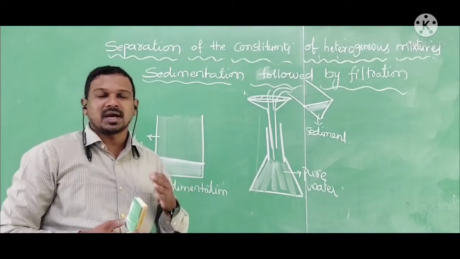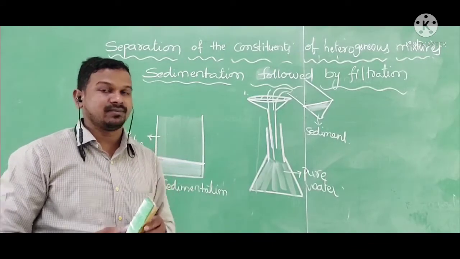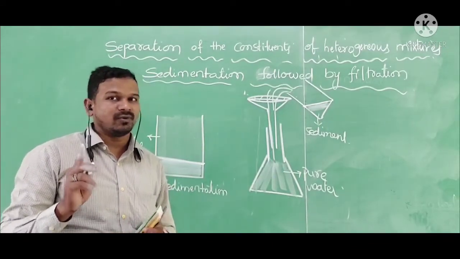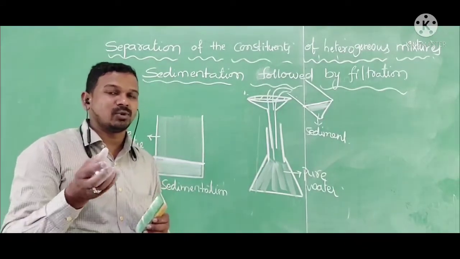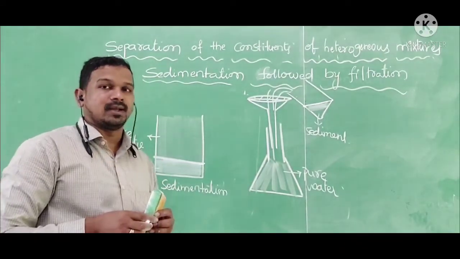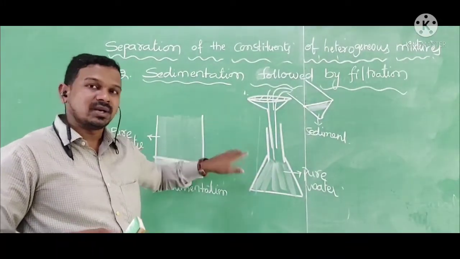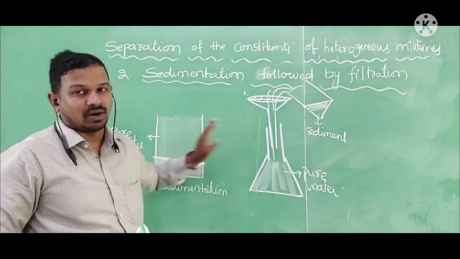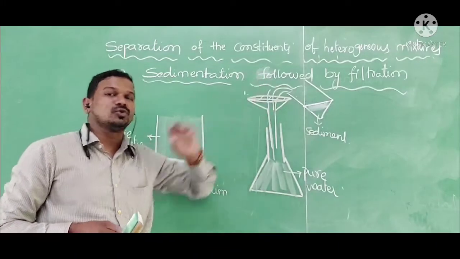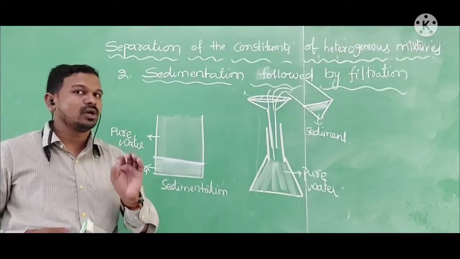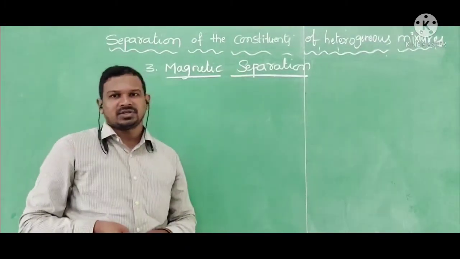When we pass carbon dioxide through lime water, the lime water turns milky because calcium carbonate forms. If you leave that mixture undisturbed, calcium carbonate will settle at the bottom. After that, we can do the purification by the filtration process. We can separate the calcium carbonate from the lime water. Like this, sedimentation followed by filtration is used to separate the insoluble solids present inside the mixture. Now the third one is magnetic separation.